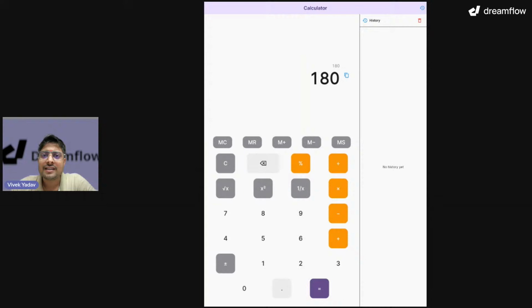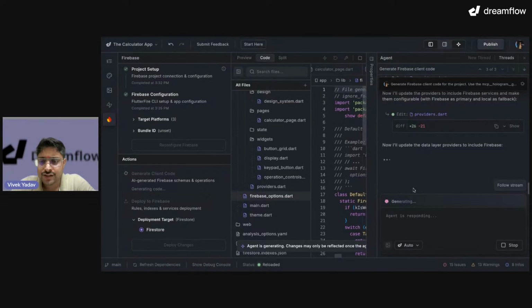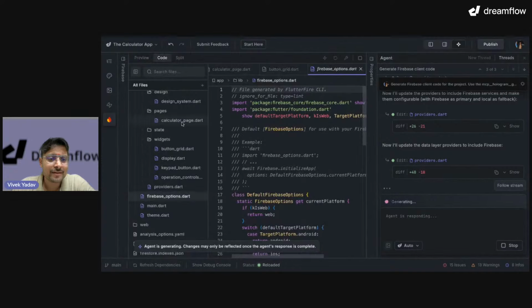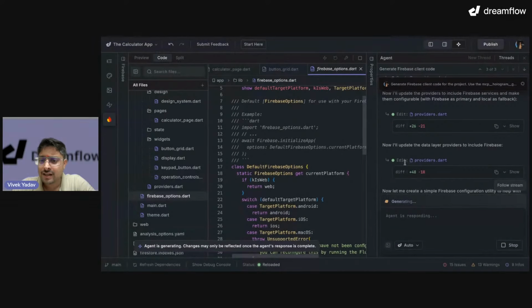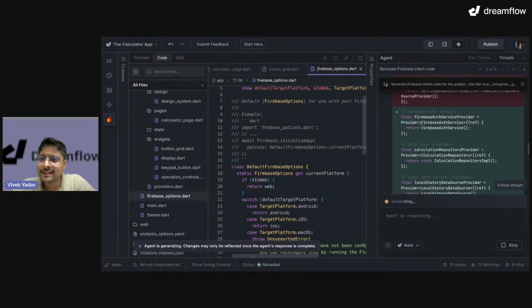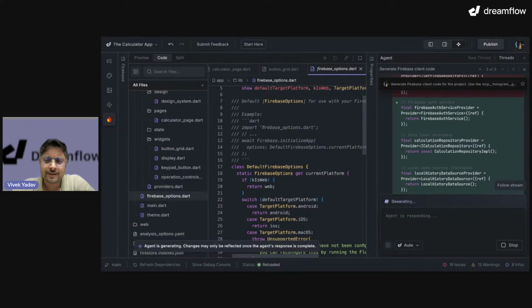Okay, let's get back to our agent. Okay, it is generating the new code for Firebase. That's good. Let's close the Firebase console over here and let's see how many changes it is doing. Okay, so you can see it is adding a lot of Firebase related stuff. It also had a Firebase auth service. Okay, but I don't want a Firebase auth service, right?